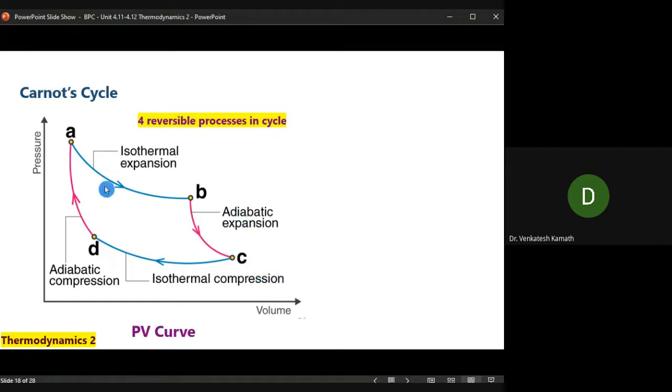Now there is a question: can't it bulge outward? It is concave downward, right? So can't it be convex, bulging upward? Can't it be like that? It cannot be like that. Why? Look at the relationship between pressure and volume. When the temperature is constant, PV is a constant. PV is equal to RT, right?